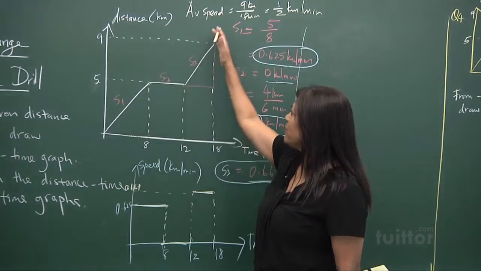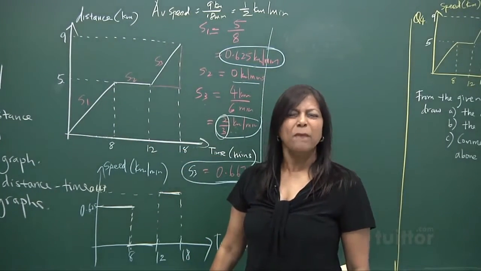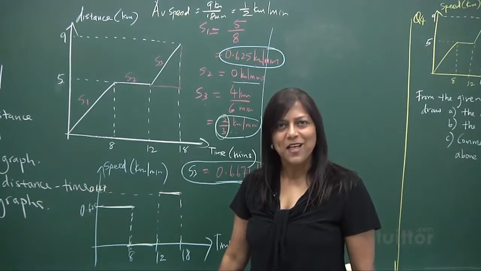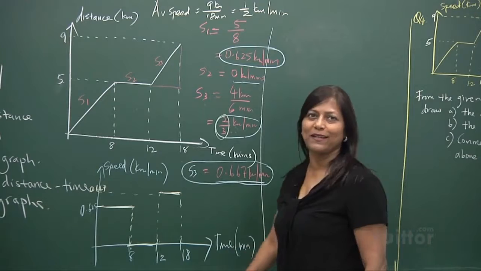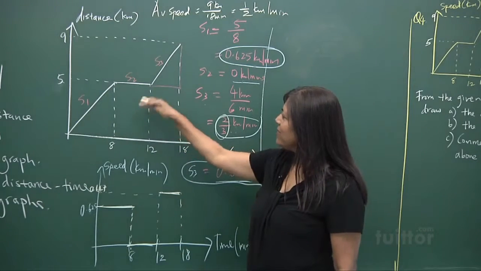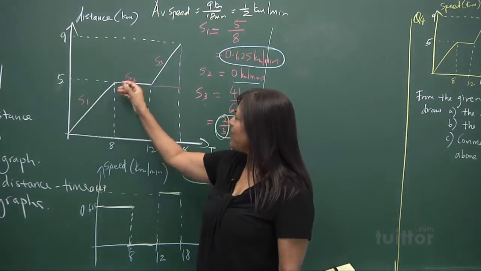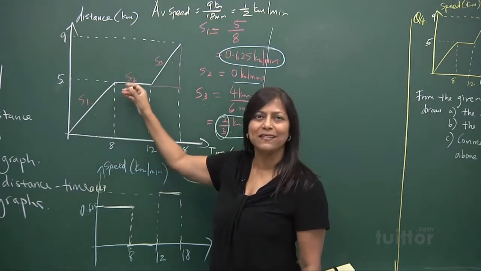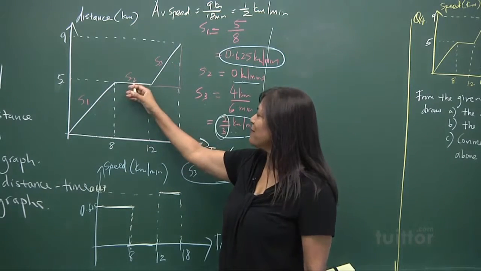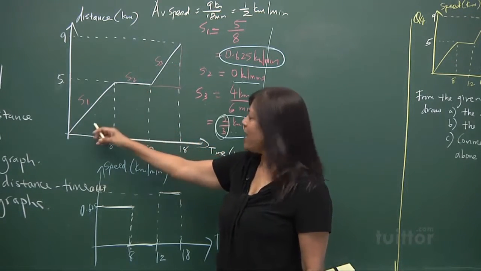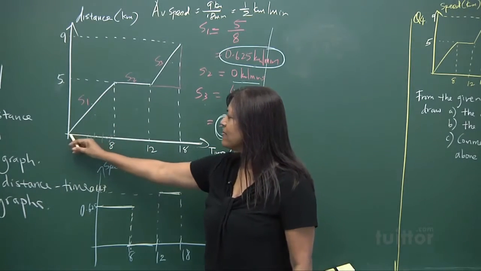And of course, you have to read the information. There's no such thing as area under the graph. Please do not get confused. That was the speed time graph, which we're going to do shortly. Here, the area under the graph is nothing. All right? It's just the slope that is showing us the speed. And the speeds are changing. All right? There's no speed here. That's all.